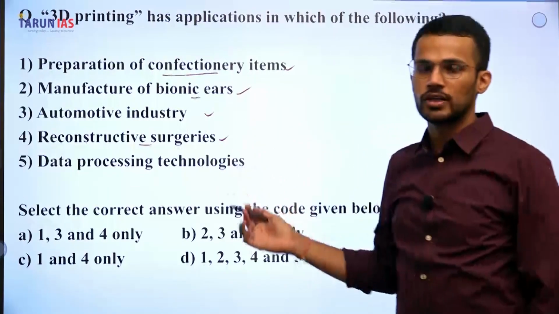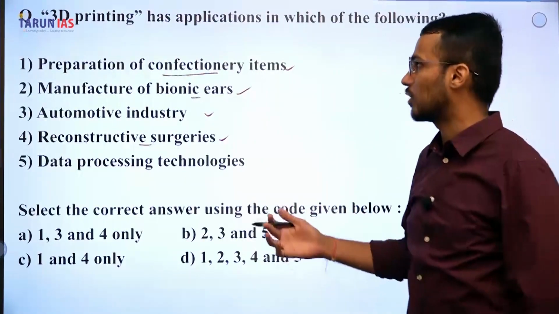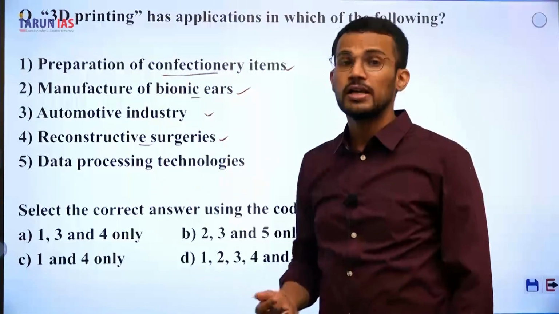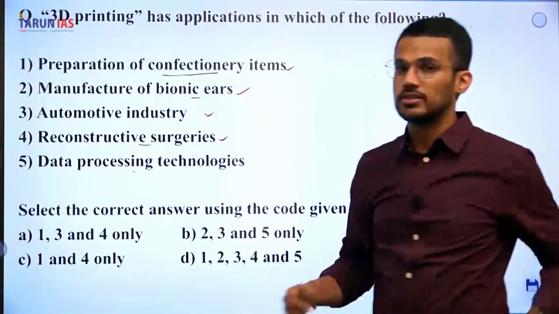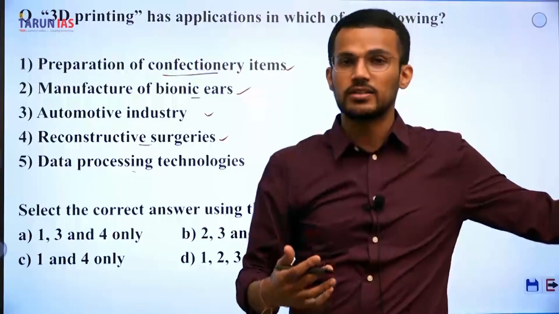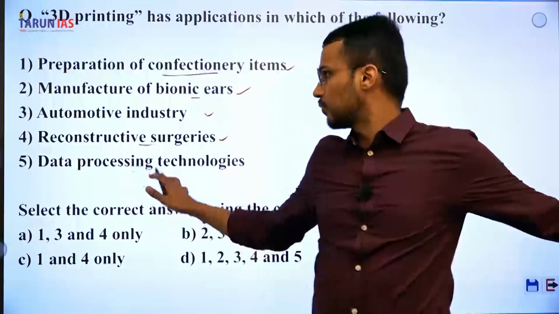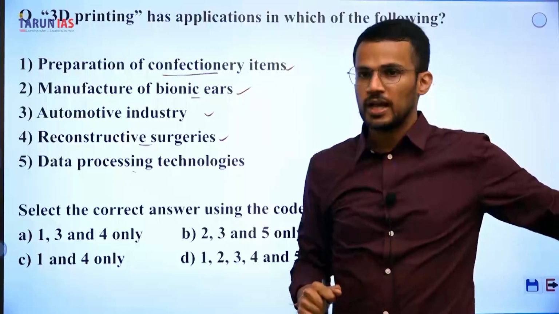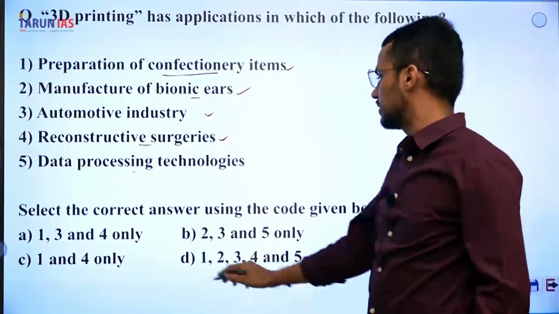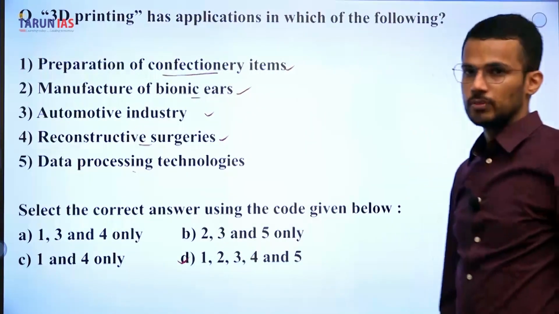Yes, as we have already discussed, prosthetics can also be produced with the help of 3D printing. Next, data processing technologies. Yes, various hardwares needed for data processing can be produced with the help of 3D printing. And that's why answer for this question is D, all of the above.